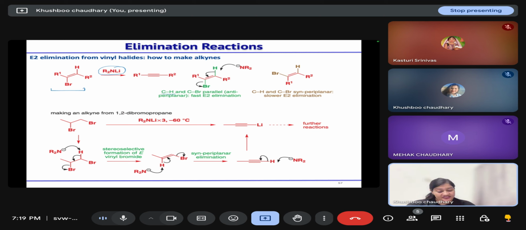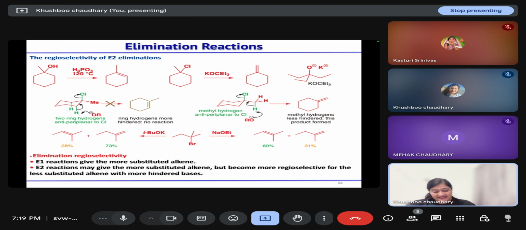So here your C-H and C-Br are anti-periplanar to each other, so a fast reaction will take place and your alkyne will be generated. Then the regioselectivity arises in such a way that where the C-H and C-Br are anti-periplanar to each other, that will give the result. If it is not possible, then we will not get the result.